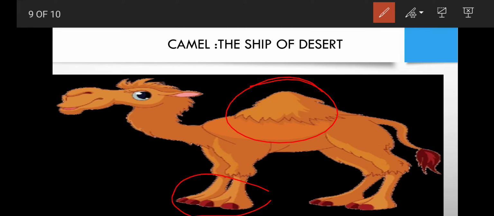Also it has padded feet which are very useful for walking on sandy areas. Camel is known as the ship of the desert because it survives in the desert without water and food for many days. Also its body is suited to the sandy area. Also flat and high lands on the earth are called plateaus. Means फ्लैट तो हैं बट बहुत ही हाई एरिया में बने हुए हैं, ऊंचे बने हुए हैं, तो उन्हें हम प्लेट्यूज कहते हैं.